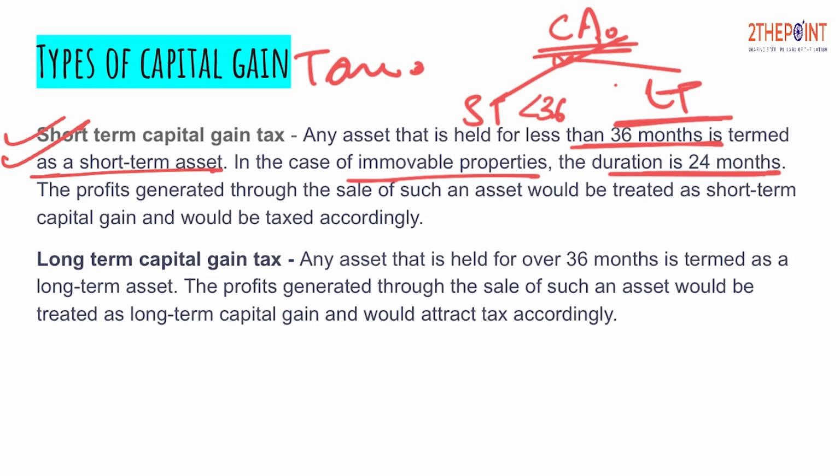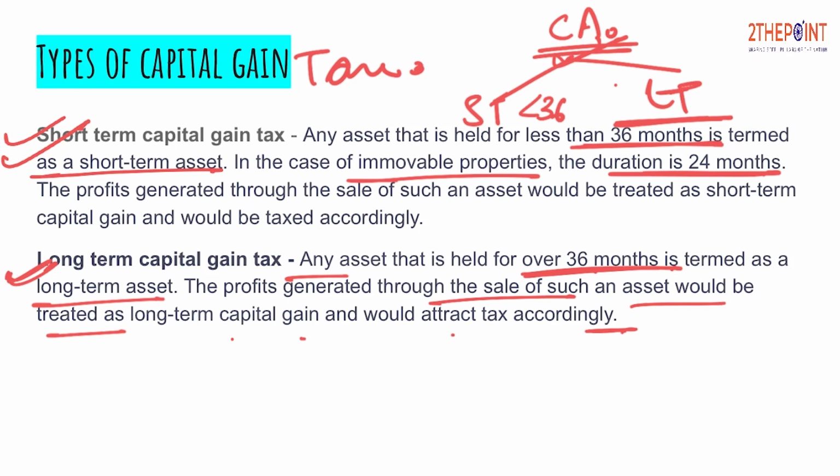And what is this long term capital asset? Any asset that is held for over 36 months is termed as a long term asset. Profit generated through sale of such an asset would be treated as long term gain and would attract tax accordingly. So there is a different tax slab for these two types of capital gains. For short term, it keeps on changing, it is not static, but yes, the rates are different when you attract taxes in the case of selling a long term capital asset and in case of a short term capital asset.